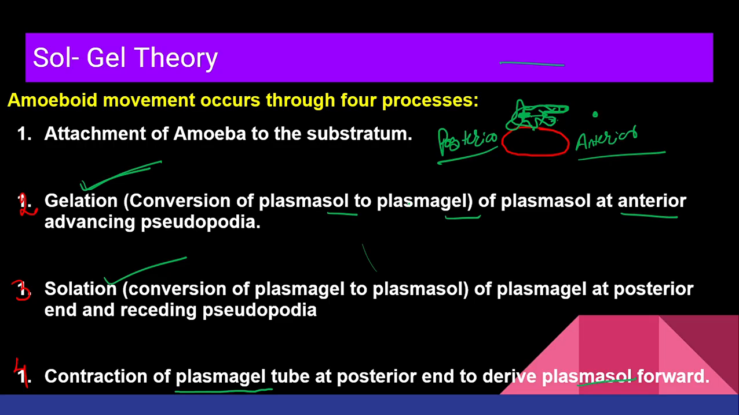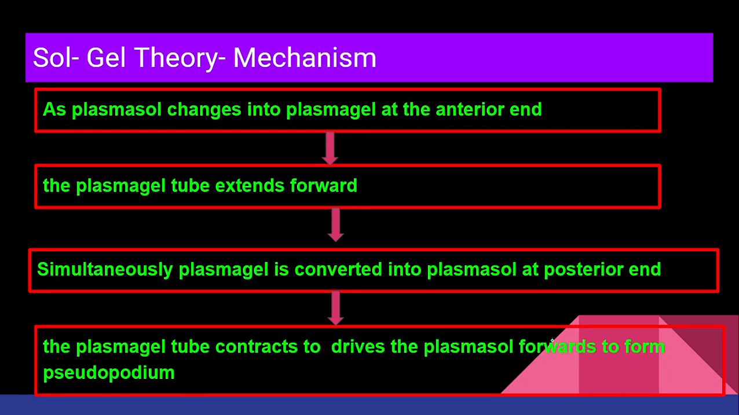A simple example: take a balloon and blow it. If you press at one side, if you contract at one side, what will happen? Obviously the air will move towards the other side, right? So there will be contraction of the plasma gel tube at the posterior side. Why? Because I have to move the sol to the anterior side.